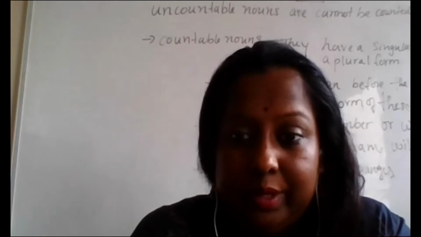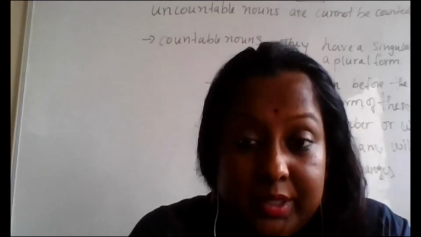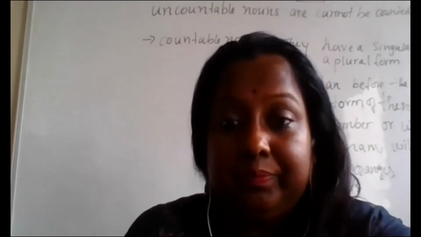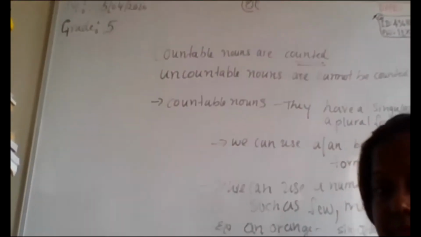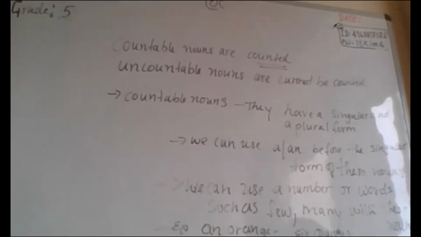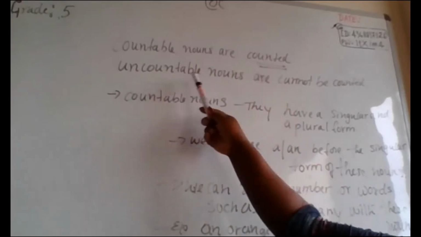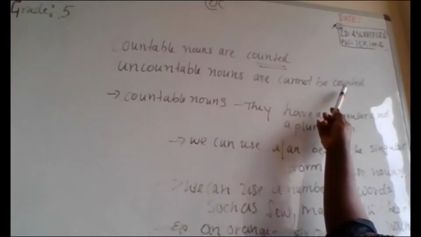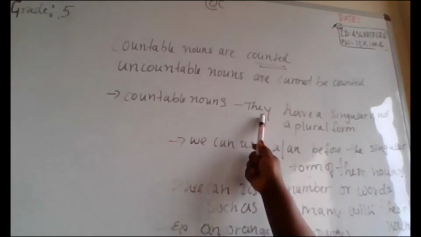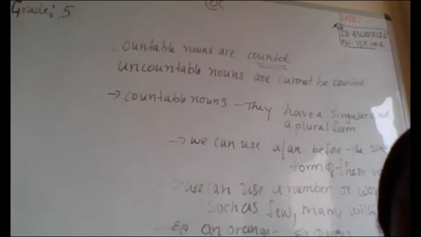Let me show my board, where I have written some rules we should remember when we are using countable nouns and uncountable nouns. You can see my board. Countable nouns can be counted. Uncountable nouns cannot be counted. Countable nouns have a singular and a plural form.